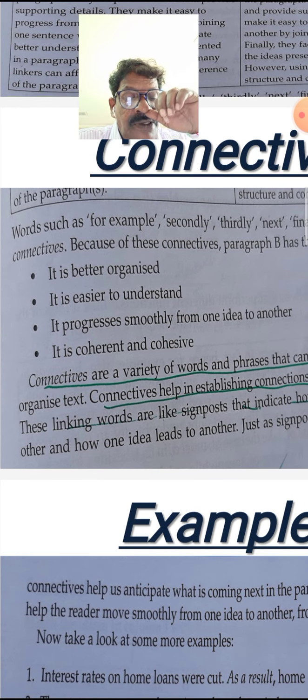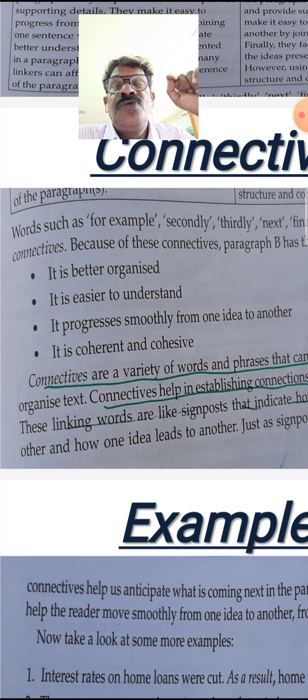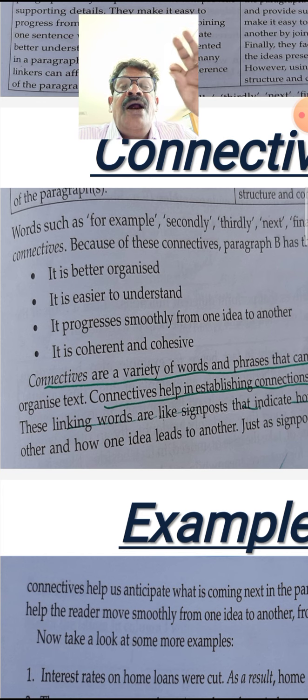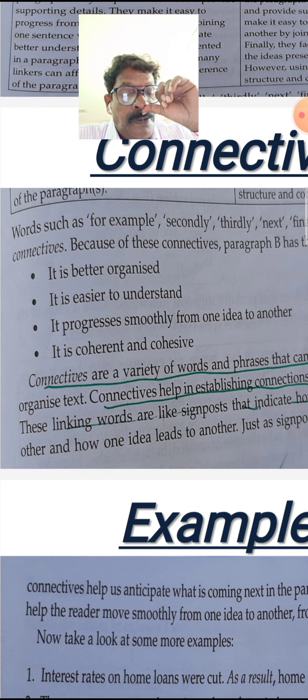What are they? As I have read you just now, for example, secondly, thirdly, next, finally, and however. So these words are called connectives. And because of these connectives, paragraph B has the following features. What kind of features is paragraph B consisting of? What are the features?